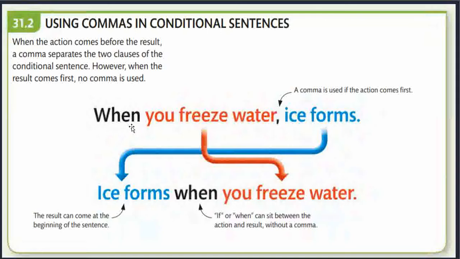For example, when we use if or when in the beginning, we have to use a comma to separate the action. When you freeze water, it forms ice. And when you bring "ice forms" to the beginning of the sentence, you will say, ice forms when you freeze water. In this case, no comma is required. The result can come first at the beginning of the sentence. If or when can sit between action and result without a comma.